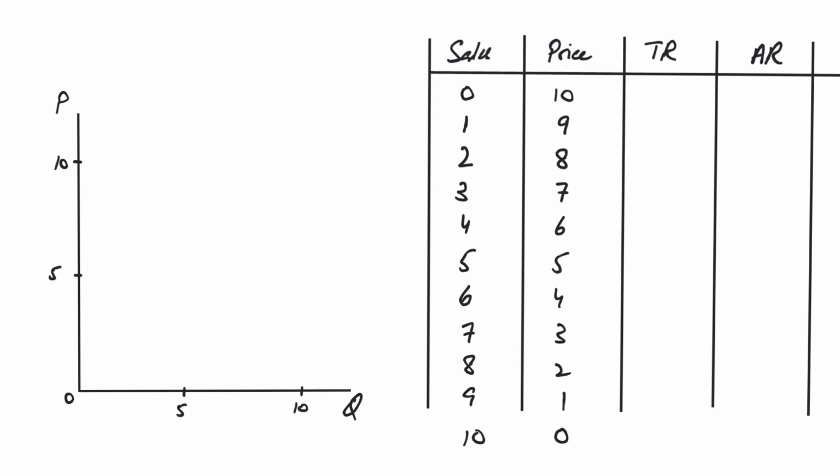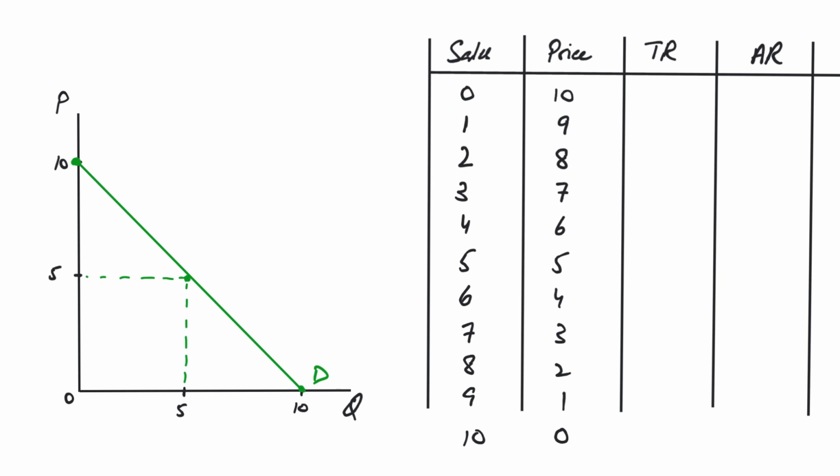Well, based on this, when the price is 10, I sell 0. So that is my point right over here. When I sell 5, the price is also 5. That's my point right over here. And when the price is 0, I'm going to make a sale of 10, let's say. So this is how the demand curve looks. It's a downward sloping demand curve, and this product is following the law of demand. Price goes down, quantity demanded increases.